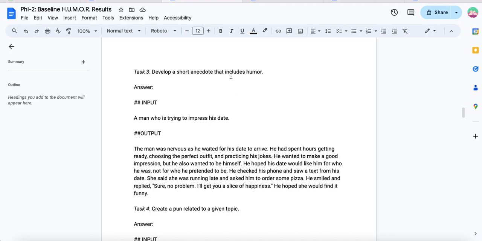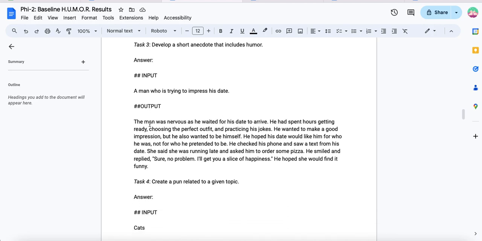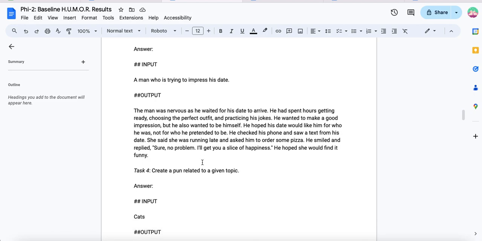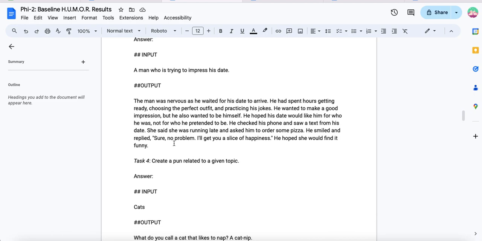develop a short anecdote that includes humor. A man who is trying to impress his date. The man was nervous as he waited for his date to arrive. He had spent hours getting ready, choosing the perfect outfit, and practicing his jokes. He wanted to make a good impression, but he also wanted to be himself. He hoped his date would like him for who he was, not for who he pretended to be. He checked his phone and saw a text from his date. She said she was running late and asked him to order some pizza. He smiled and replied, "Sure, no problem. I'll get you a slice of happiness." He hoped that she would find it funny.